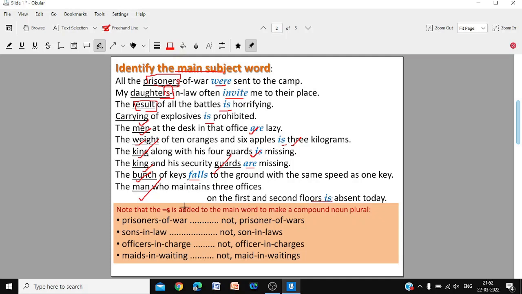Now in this case you may note that when we add s to make it plural, we will add it to the main word if it's a compound word. Prisoners of war. We don't say prisoner of wars. Don't make the war plural. Make the prisoner plural. Sons-in-law, not son-in-laws. Make the son plural. Officers in charge. Make the officer plural, not the charge. Maids in waiting. Make the maid plural, maids. So s will always be added to the main part of the compound word.